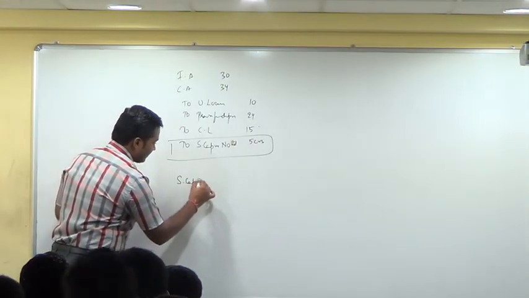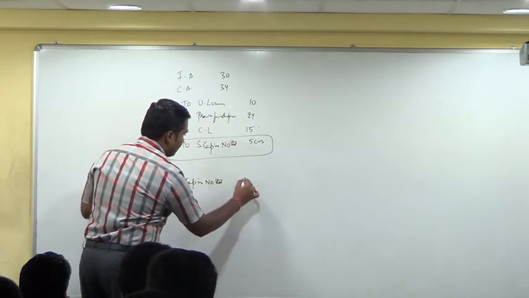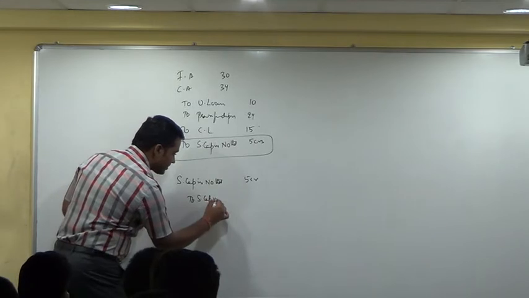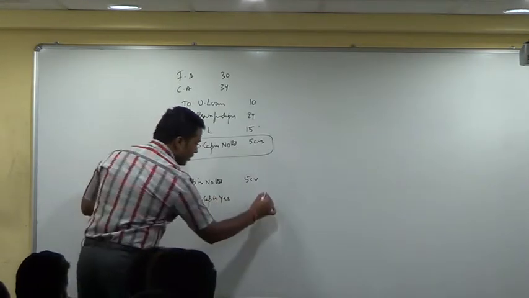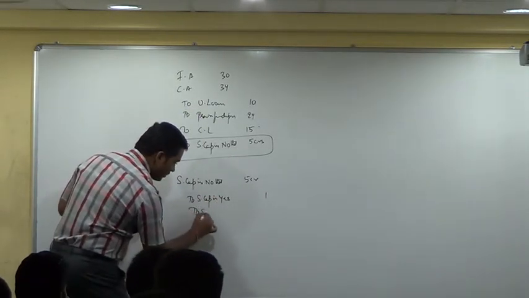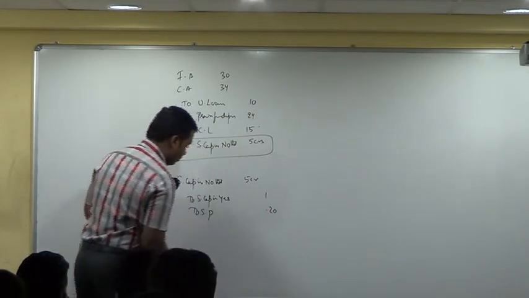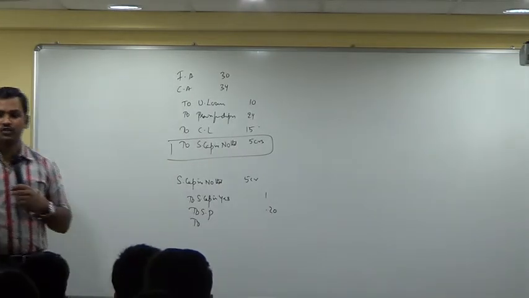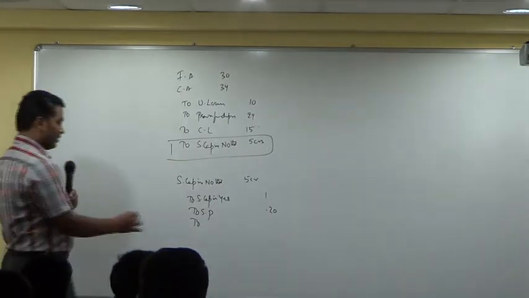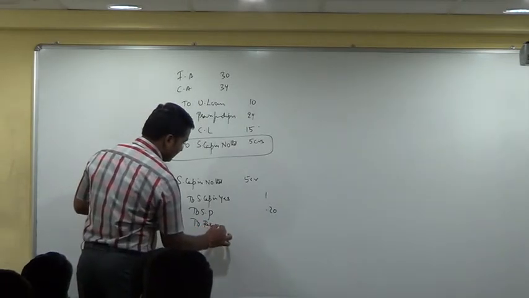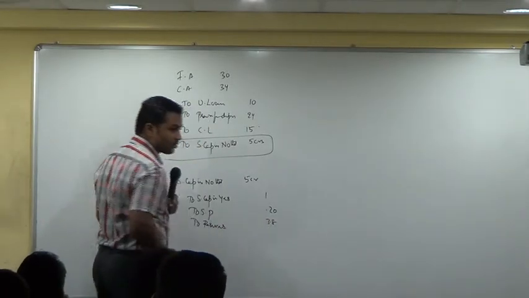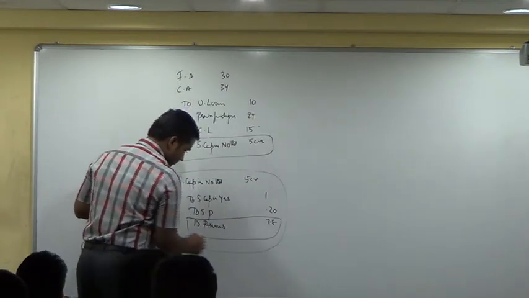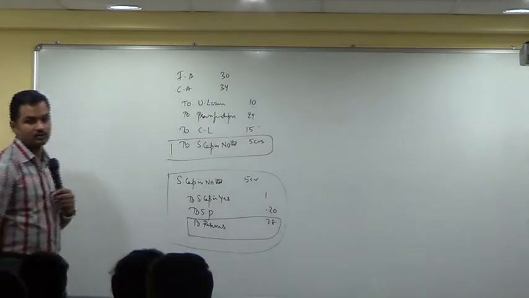Share capital in No Limited account debit 5 crore. In return I am allotting share capital in Yes. How much? 1 crore share capital. Securities premium 0.20 crore. Remaining amount is profit. Where should I credit? To reserves, 3.8 crores. So this entry will also tell you why reserves have been incorporated.